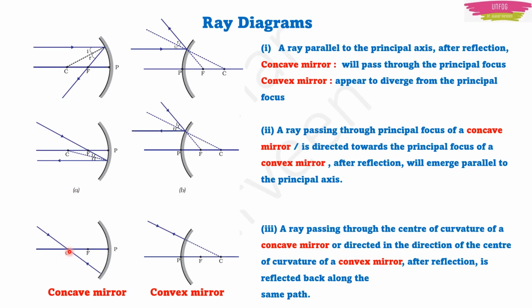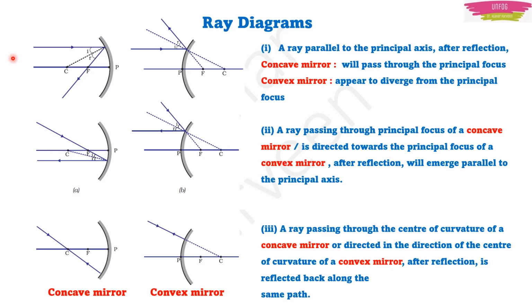And the third rule is that if a light ray is passing through the center of curvature for a concave mirror, or directed in the direction of the center of curvature for a convex mirror, because it is not really happening here, right? We will have to draw the imaginary line. Then after reflection, in both cases, the light gets reflected back along the same path in which it has come. You can see here in the concave mirror, it comes like this and then it reflects back in the same direction. In the convex mirror also, it is incident like this, then it reflects back like this only. Here we are drawing the imaginary line which is meeting up till the center of curvature.